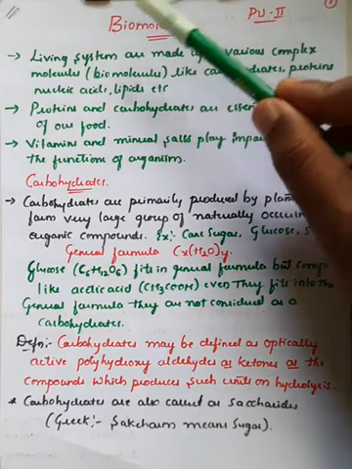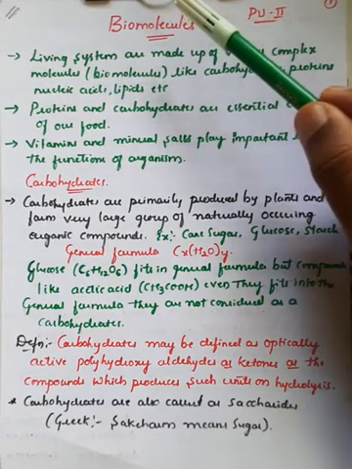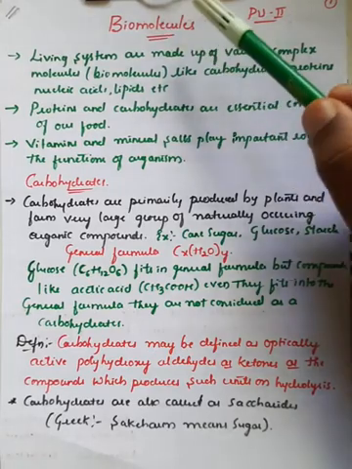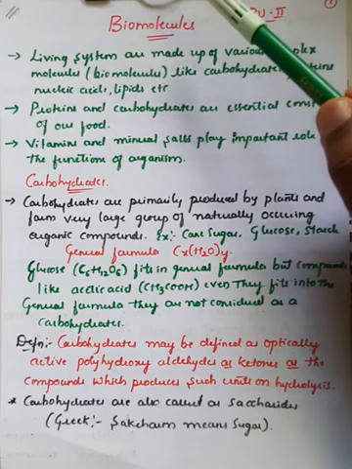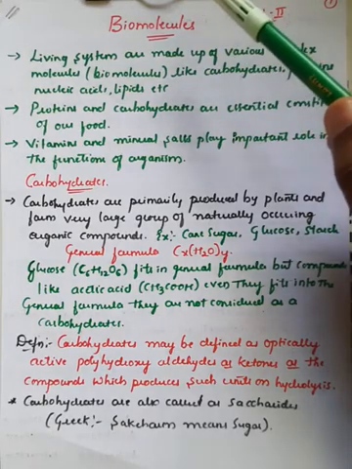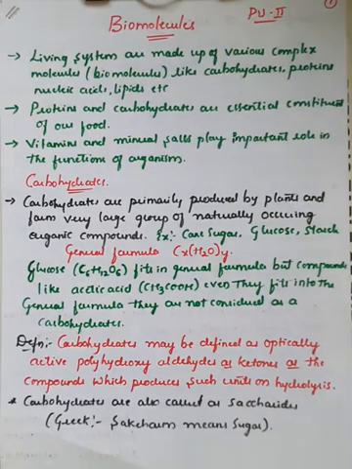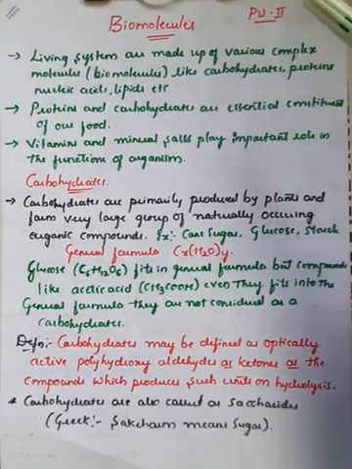So the word bio represents living as well as non-living organisms, which you have already learned in biology, and molecules are nothing but the components which are made up in a living system or in a non-living one. But in this chapter particularly we are concentrating on the type of molecules which are present in the living system. Therefore, living systems are made up of various complex molecules.